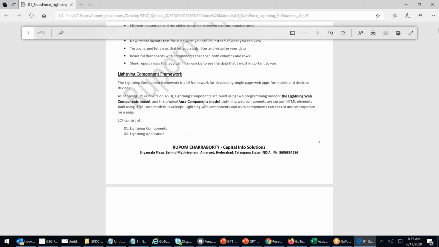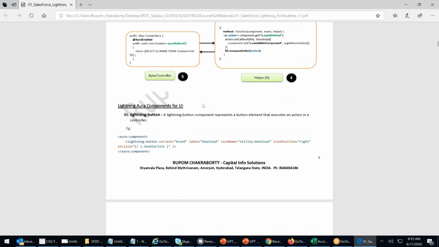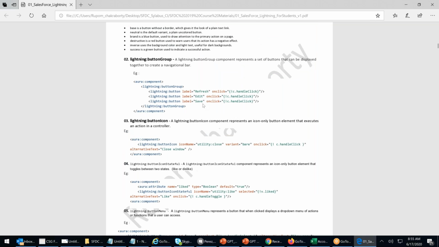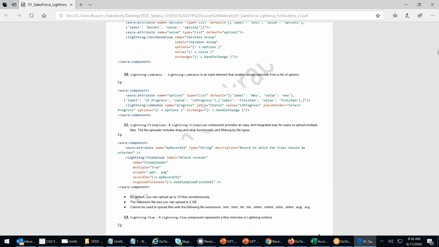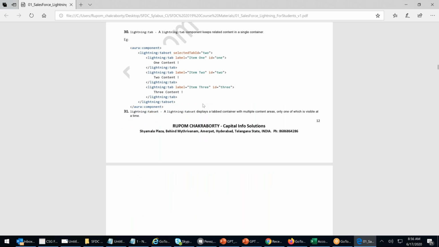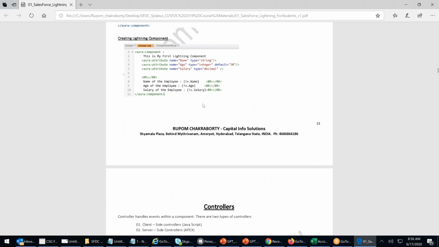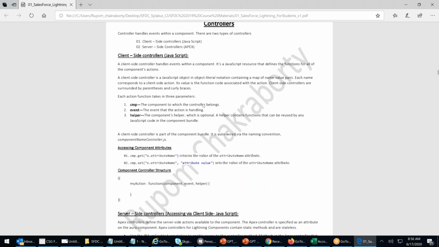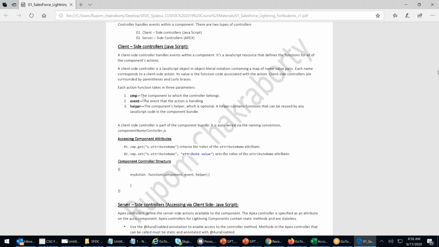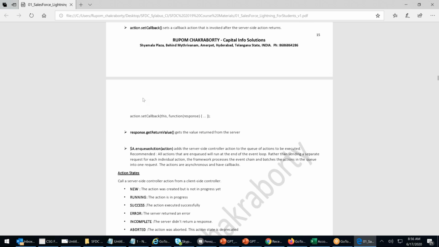Yes, the course material, right? Please go through this course material. The theoretical part I've covered mostly in a detailed manner: what are the different components available and what is used in real time, all these components. I've given you about 30 to 35 components. And then controllers. Go ahead and read these documents. What is a controller? It is hardly a 65-page document.